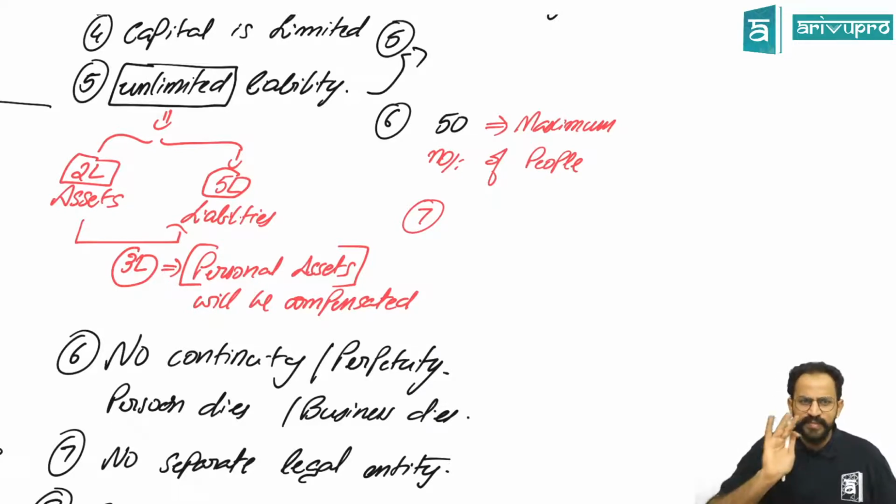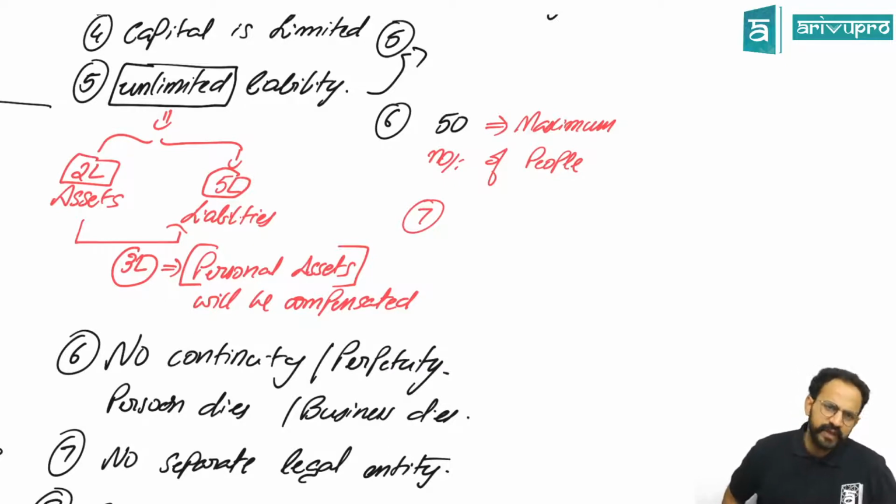I believe I am discussing something you guys all know. That is why I am asking interpretation from you. If all of you participate, it will be good. Yes, sir. It has separate legal entity. So business is different, partners are different. Whatever losses partnership suffers, the partners are not personally liable. That is what you are supposed to mean.